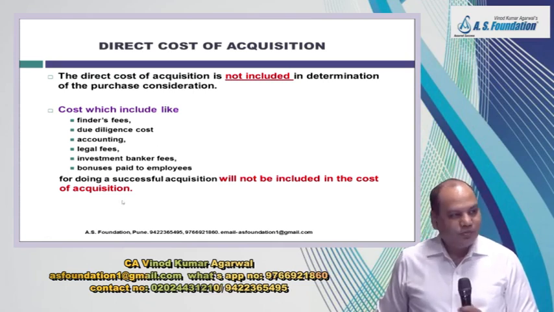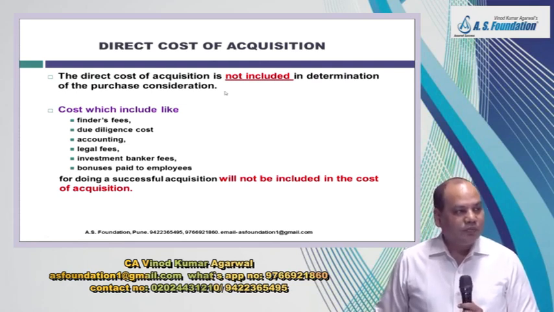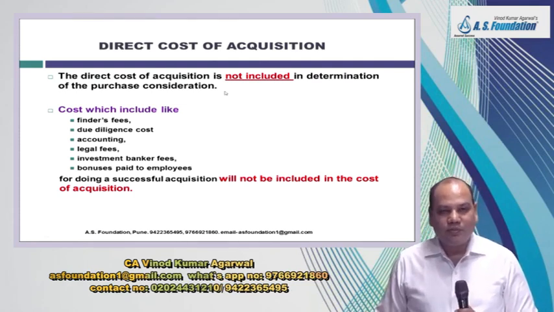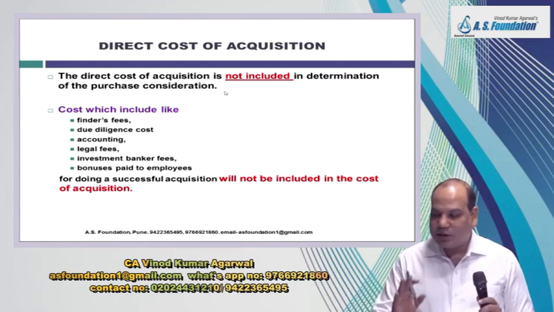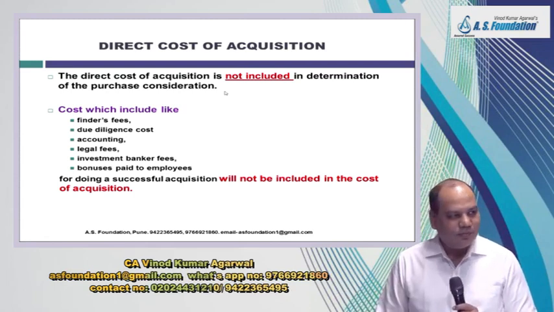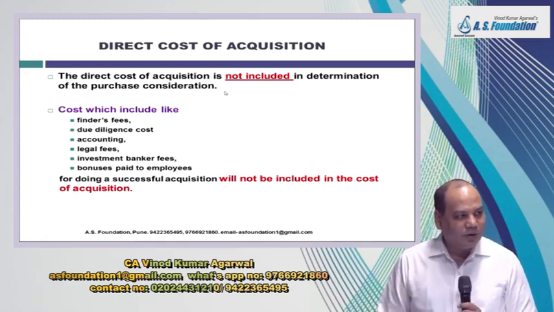Charge to P&L account. But please distinguish between cost of acquisition and issue of securities. If there is an issue of security to raise funds, then that will not be treated as direct cost of acquisition. Then that will be accounted separately as per the respective standard, like IFRS 9.